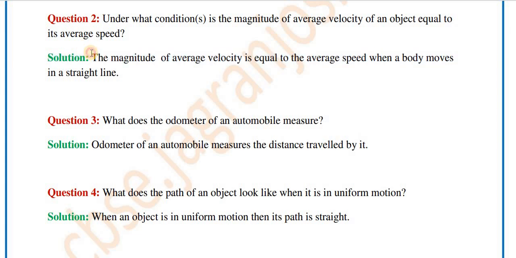The magnitude of average velocity is equal to the average speed when a body moves in a straight line. If the body moves in a straight line, the distance and the displacement of the object become the same. So we can say that the average velocity is equal to the average speed.